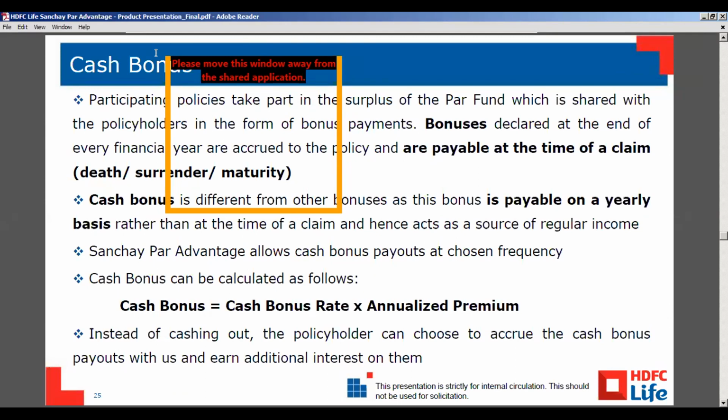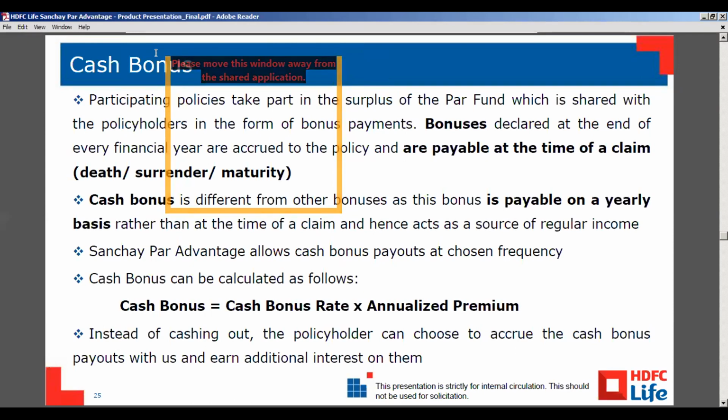Suppose the customer is accruing bonuses, because the customer is getting income as the bonuses and the guaranteed income. If he is accruing, after 2 years, 3 years, if he wants to withdraw, he can withdraw and again accrue. In between withdrawal, there won't be tax, right? Yes, it is tax free.